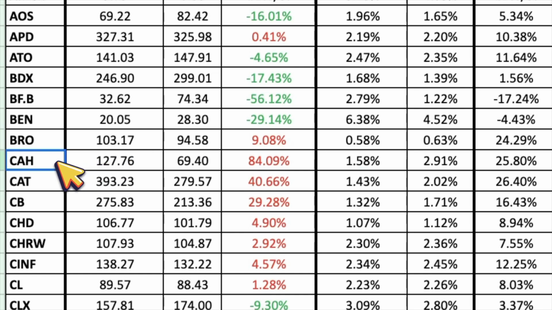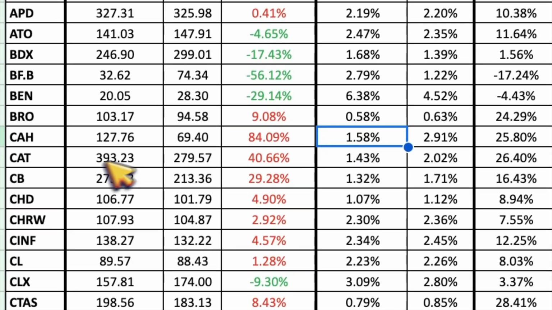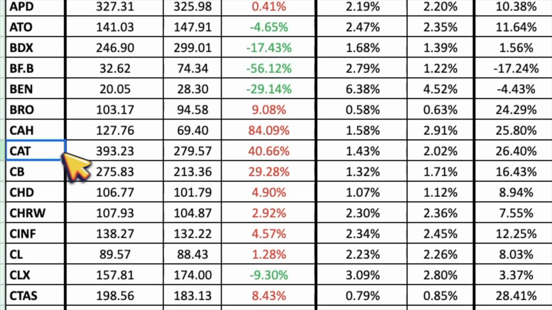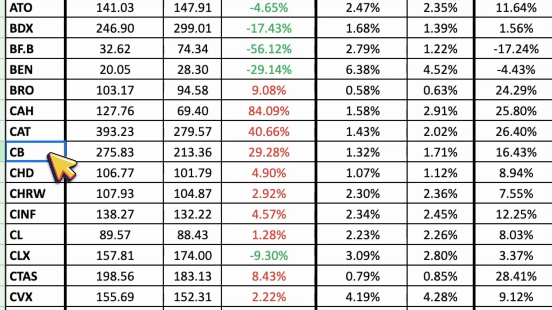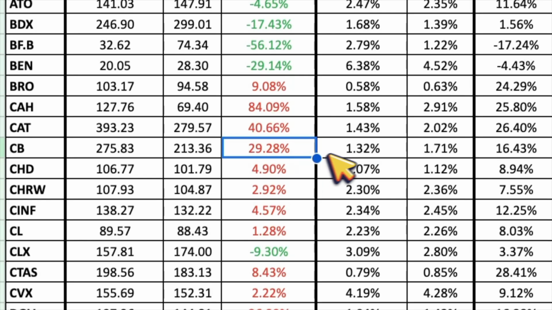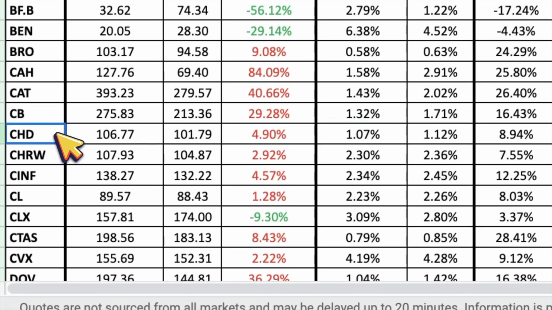Next we have Cardinal Health, ticker symbol CAH, and it looks about 84% overvalued with a dividend yield of 1.58%. Next is Caterpillar, ticker symbol CAT, and it looks about 40% overvalued with a dividend yield of 1.43%. Then we have Chubb, ticker symbol CB, and it looks about 29% overvalued with a dividend yield of 1.32%. Up next is Church & Dwight, ticker symbol CHD, and it looks about 5% overvalued with a dividend yield of 1.07%.